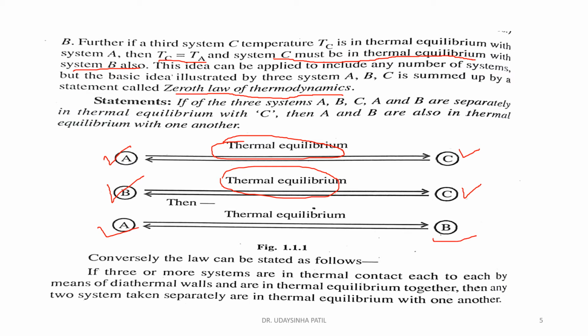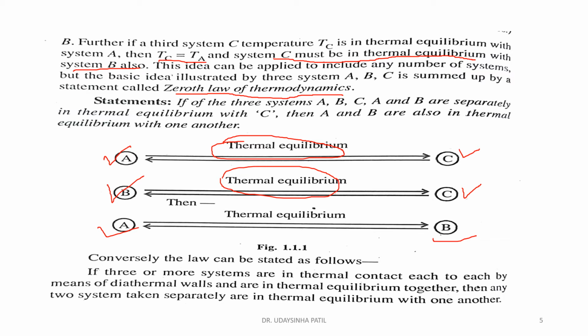If three or more systems are in thermal contact with each other by means of diathermal walls and are in thermal equilibrium together, then any two systems taken separately are in thermal equilibrium with one another. This is the basic concept of thermodynamics, and we already mentioned the first law and second law.